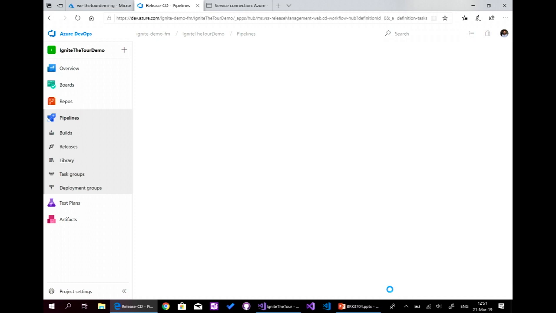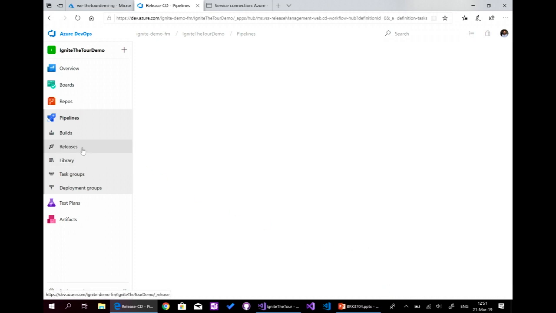So it's simple. It's quick steps. So don't worry. We'll do it quickly. And what we'll do, the first thing, we'll validate our JSON file or our ARM templates before deploying it to Azure.